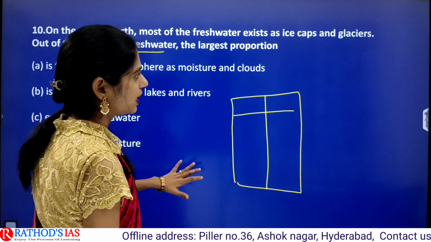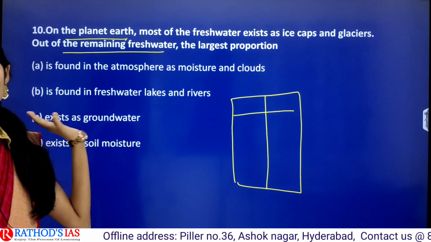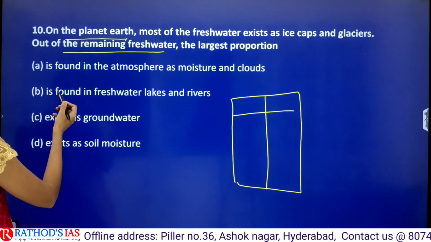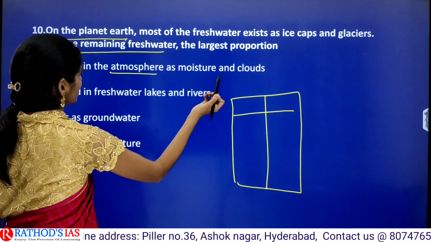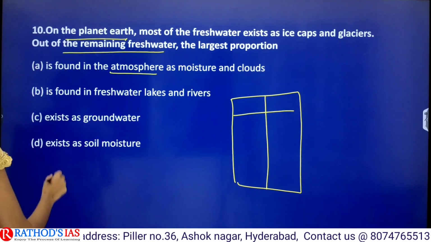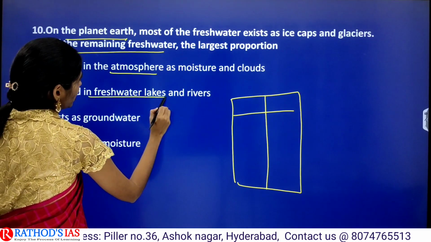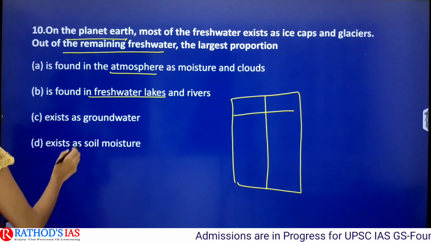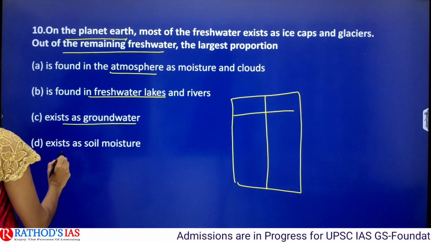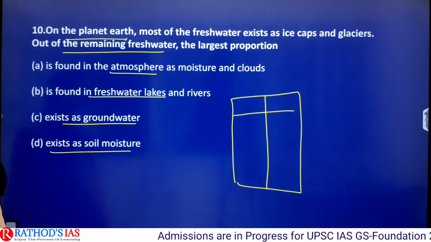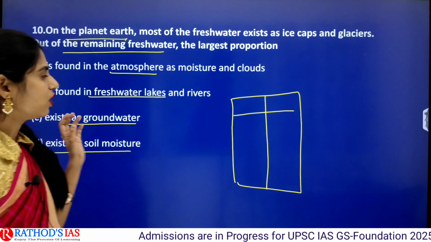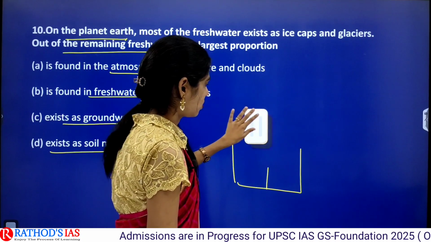If you go to that table, it will be very easy to answer this question. Option A is found in atmosphere as moisture and clouds. Option B is found in fresh water, lakes and rivers. Option C exists as groundwater, and next one is exists as soil moisture. So I will tell you the order of water which is present on the earth.